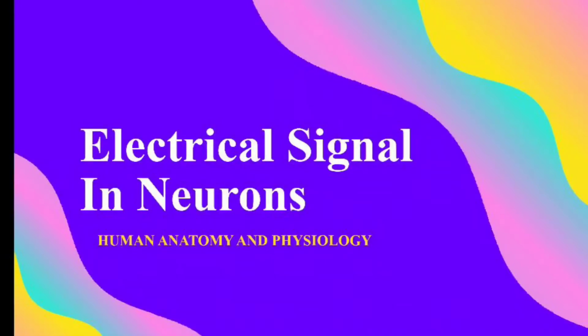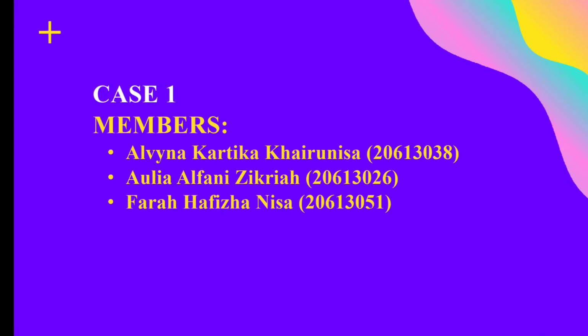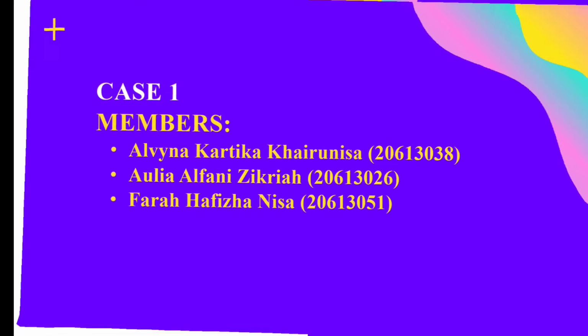Today in this video we will share our discussion about electrical signals in neurons from human anatomy and physiology. In this group there are 3 members: Alvyna, Kartika, Khairunisa, Aulia, Alfani, Zikriah, and the last is Farah, Hafizha, Nisa. So let's start our discussion.